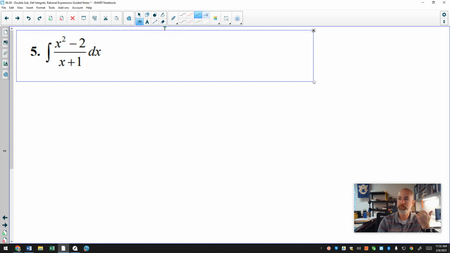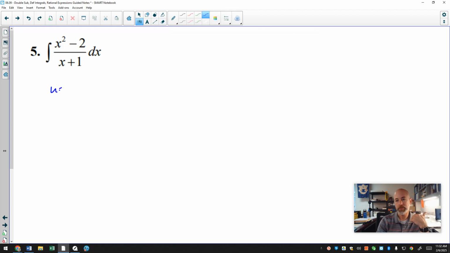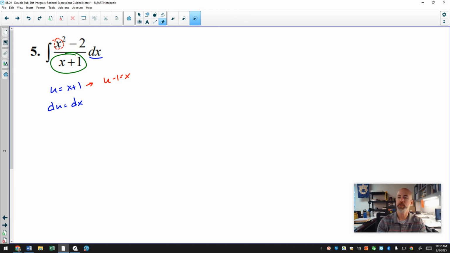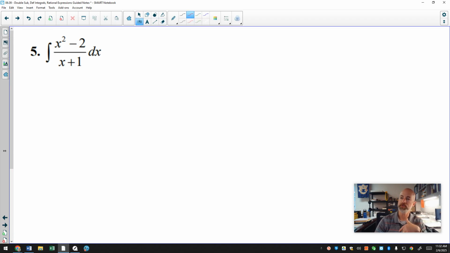Now, just to be completely transparent, it is possible to let u equal x plus 1, du equal dx. I have my du right here. I have u in the denominator. I still have an x squared on top, and so it is possible to do a substitution and let u minus 1 equal x, plug u minus 1 in the numerator, square that, expand it. You'll then have an algebraic expression you can reduce, but I'm not going to do that this time. I just want to let you know that it is possible to finish this with more traditional u substitution. That said, I want to show you how to do this by dividing.